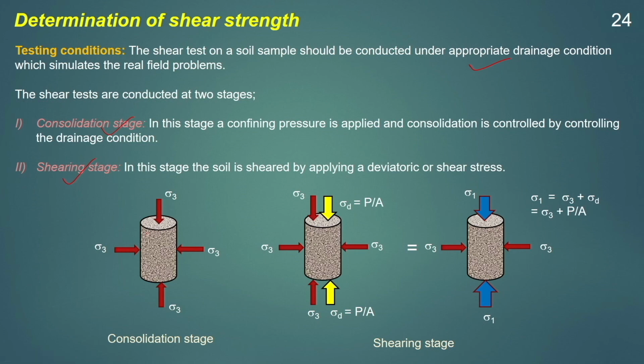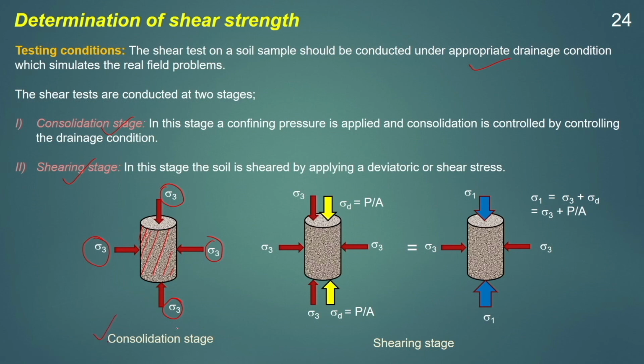During the consolidation stage, first a soil sample will be prepared of required density and water content. Then the soil will be saturated using a back pressure. Then a confining pressure sigma 3 will be applied to the soil sample. So, this is known as the consolidation stage.